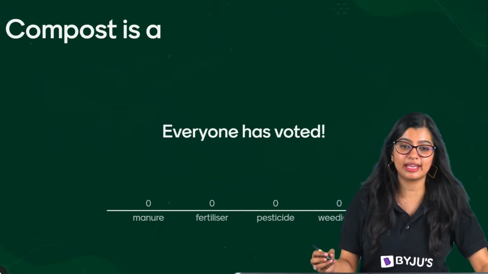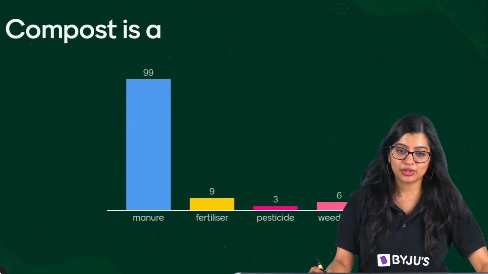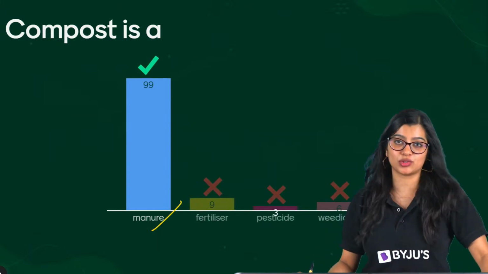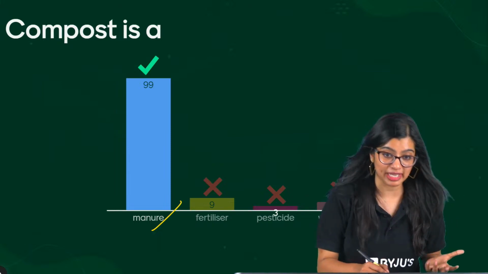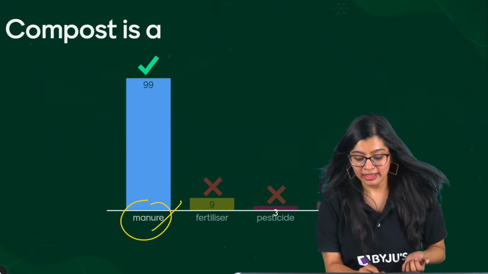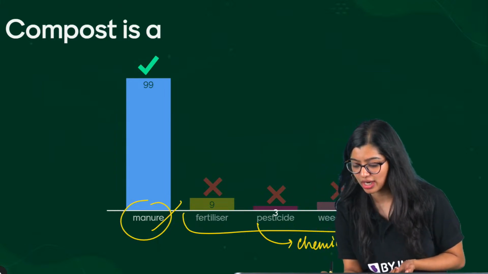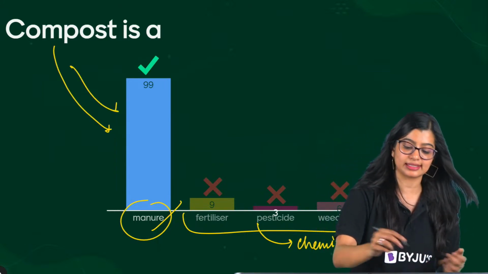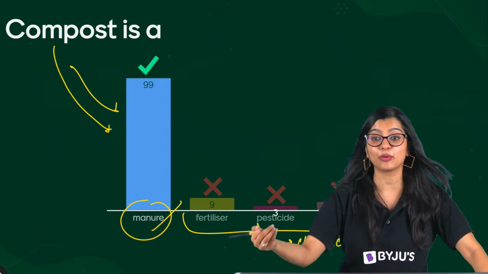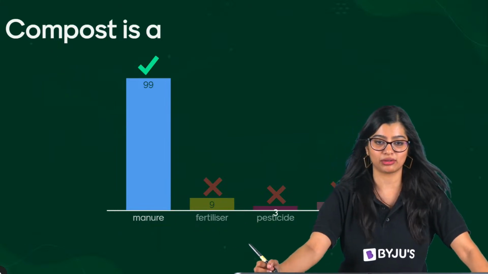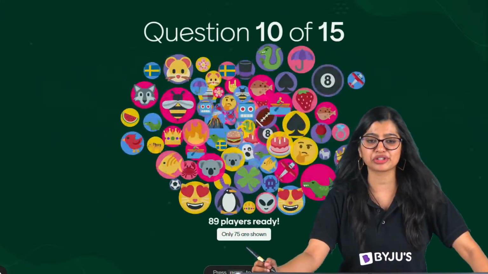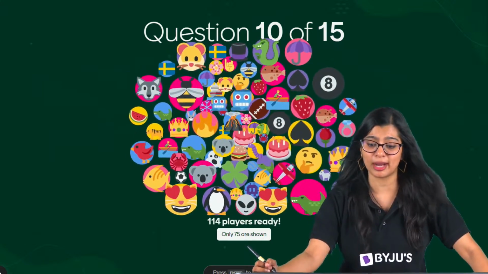Very good, everybody. So now, of course, we know that compost is basically manure, right? These others are all chemicals and manufactured, while compost is obtained by decomposition, which can be used as manure. Moving on to question number 10, after which we have leaderboard number 2.